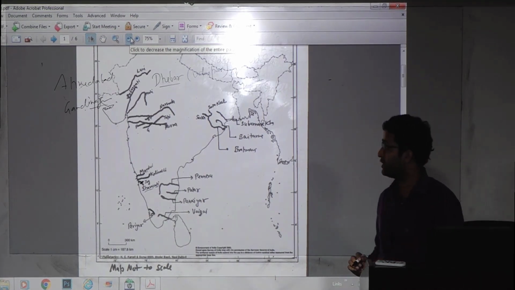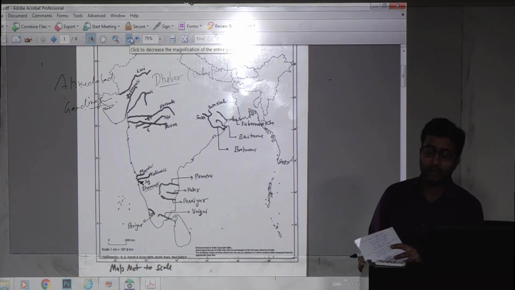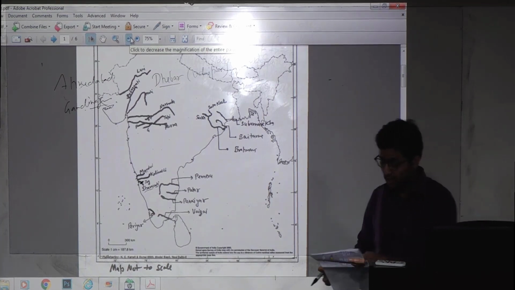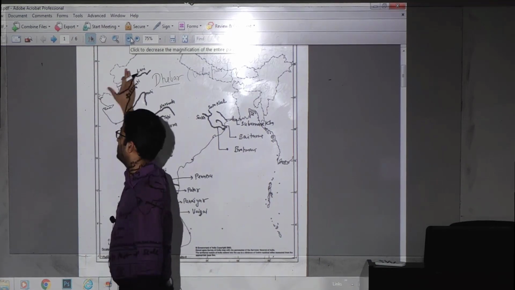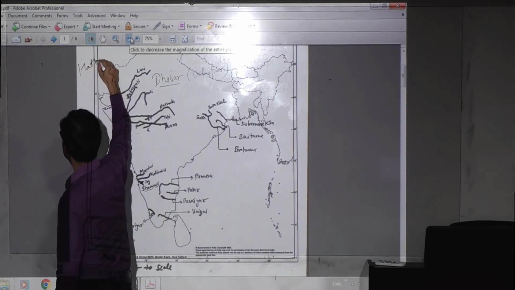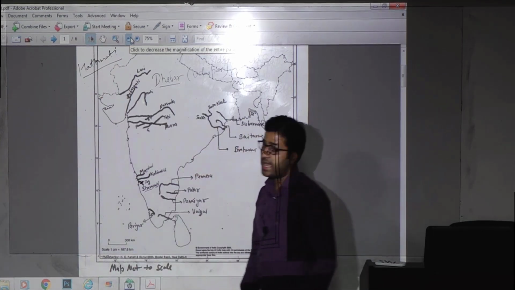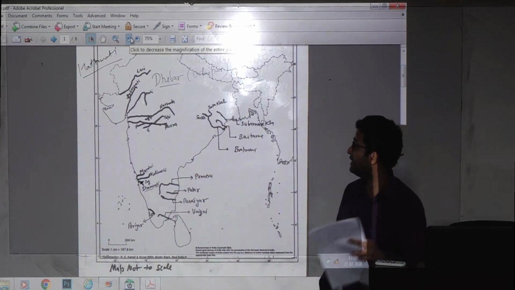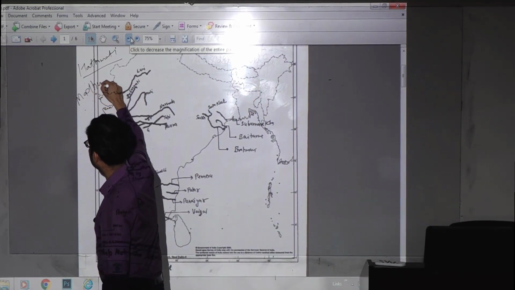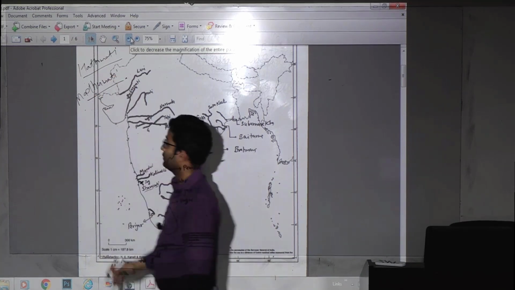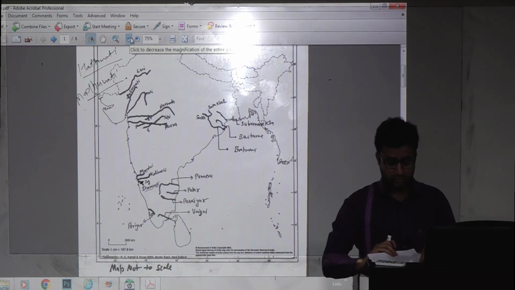Since this river is very close to our Prime Minister, some extra information can be asked. So I tell you the tributaries of this river, otherwise not required. So here two important tributaries of the Sabarmati you can note down, Hathmati and Madhumati. Only this information you remember, no need to check the location. Hathmati and Madhumati.